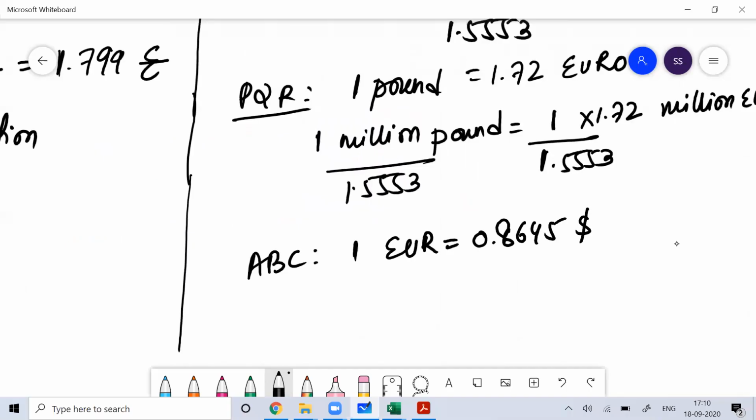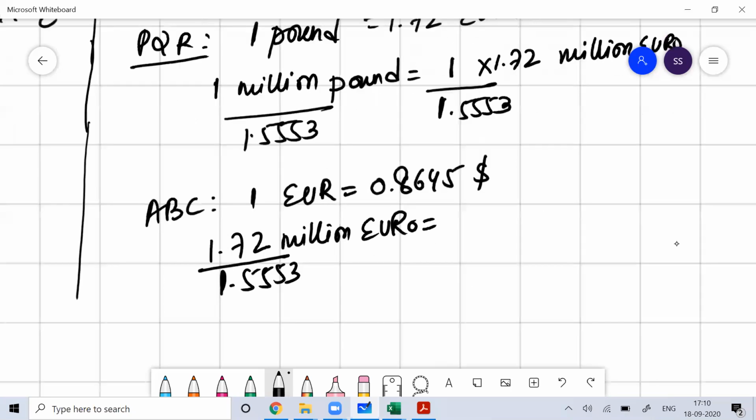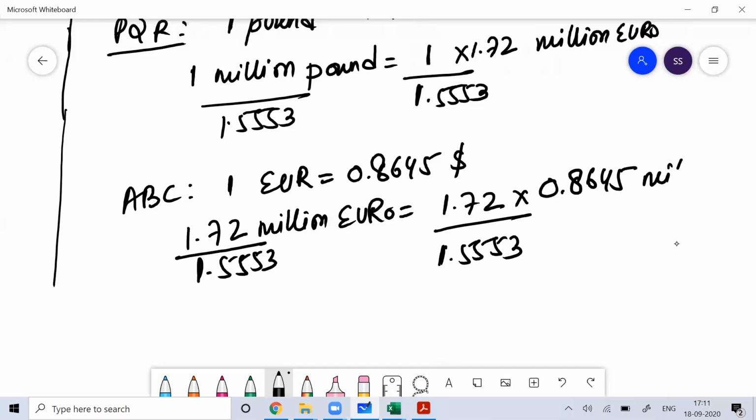$0.8645. Okay. So 1.72 divided by 1.5553 million euro is equal to how much dollar? So that would be 1.72 divided by 1.5553, then into $0.8645 million.